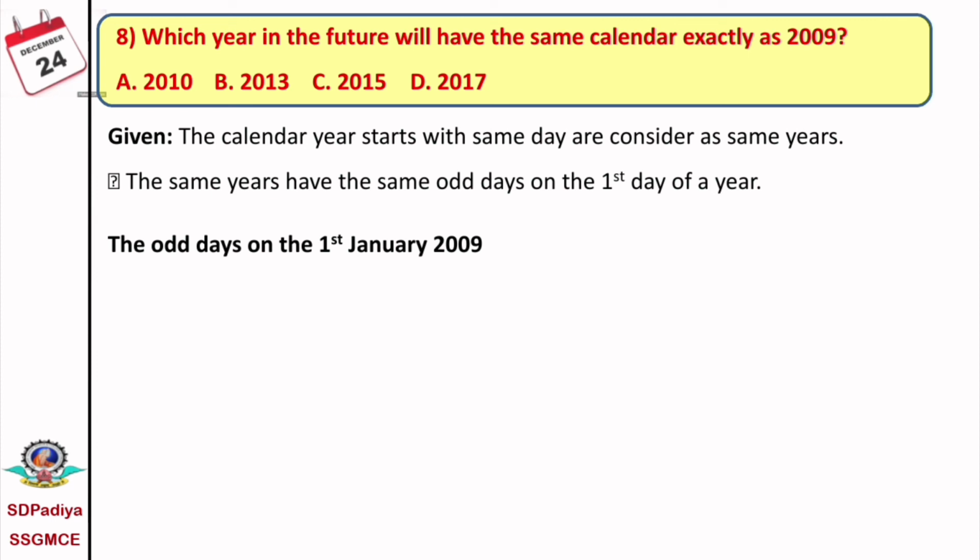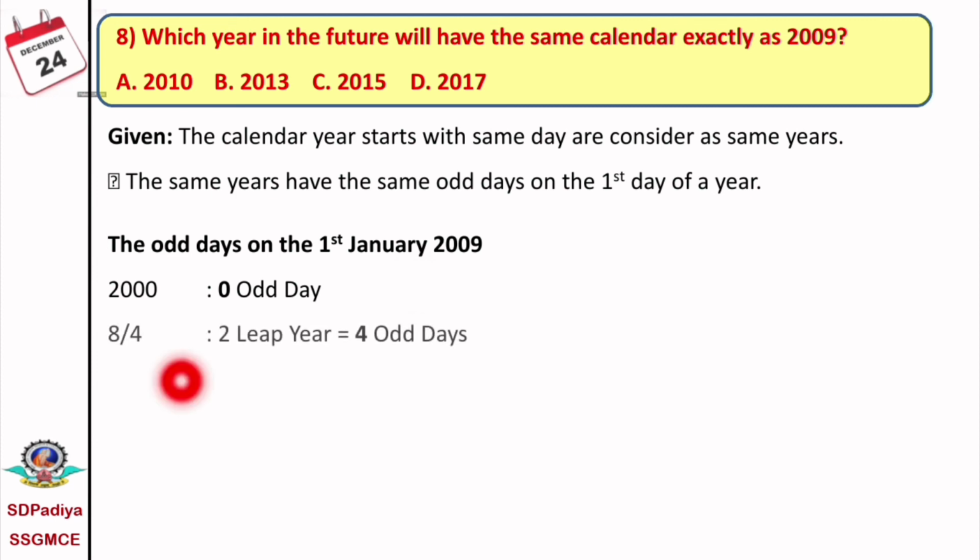The 1st January 2009 is divided as the year 2000, which is 0 odd days. The 1st January 2009 means 2008 is completed. Therefore, for the 8 years, we have to find out the odd days. But in these 8 years, there are leap years and some ordinary years. 8 by 4 is exactly 2, which means in these 8 years, 2 are leap years.